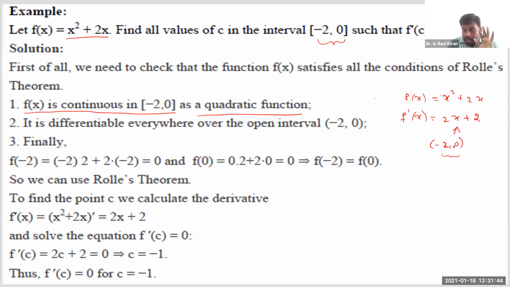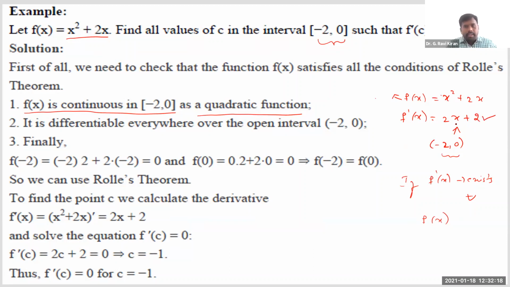Now see, if f dash of x exists for all x belonging to this open interval, then you can say f of x is differentiable. And here, we got f dash of x as 2x plus 2.